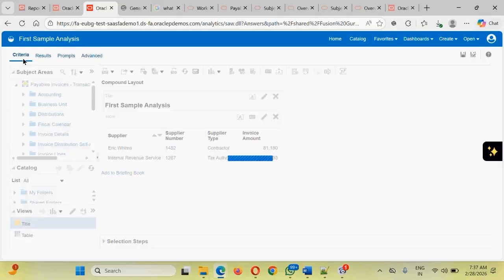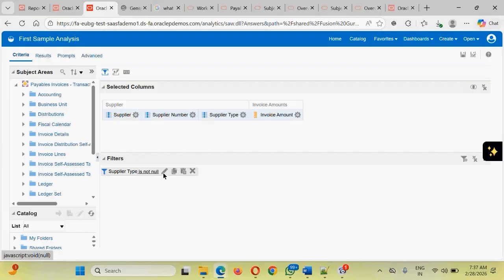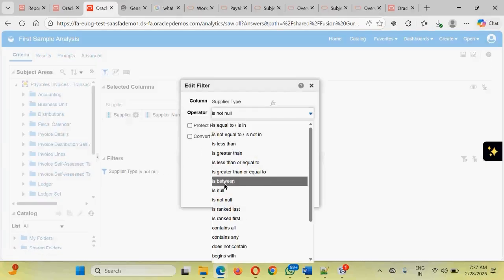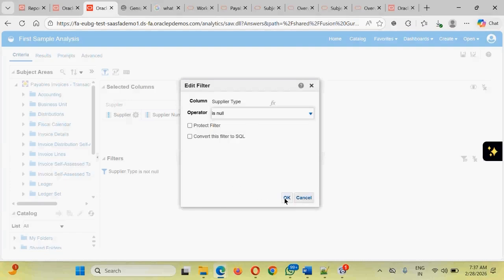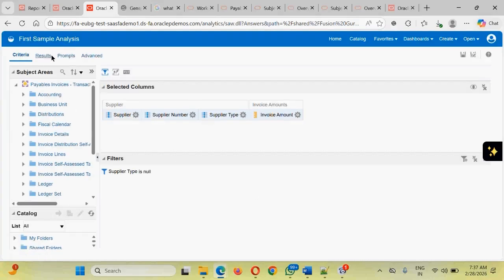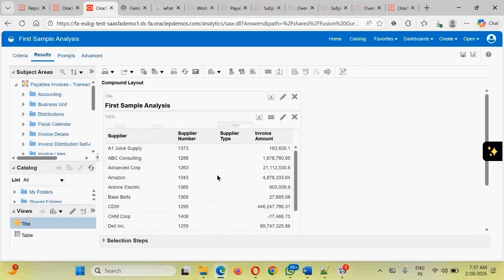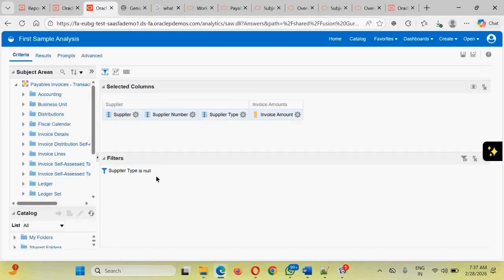Guys, if you don't want to keep this filter, you can delete the filter. If you want to keep the filter but edit the existing filter, click onto this. Say instead of not null, we want to keep null. So if you put null and click OK, that's how the filter will be changed, and accordingly go to the result section. The result will also be changed now. We will be getting results which are null now. Guys, if you don't want to add a filter altogether, you can simply delete it, and that's how the filter will be deleted also.